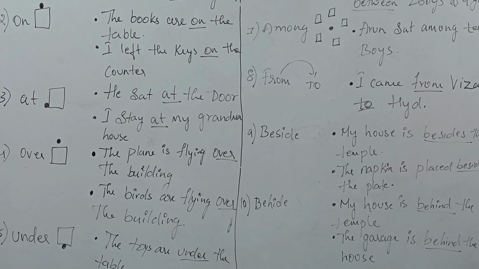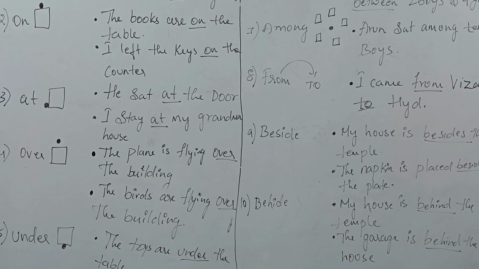And the next preposition is over. Over is used when any object is above the surface, not on the surface. When any object is on the surface, then we have to use the preposition on. When any object is above the surface, then it is called over. We'll see the examples. The first one is the plane is flying over the building, meaning above the building. If anything is flying, then it is called over.